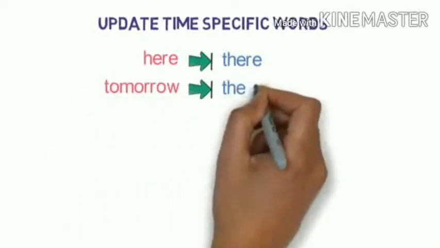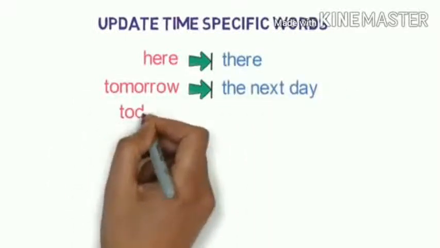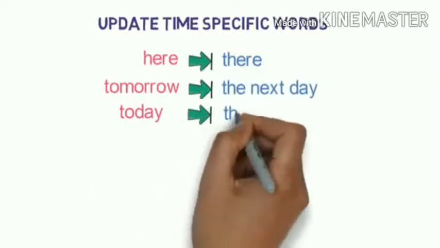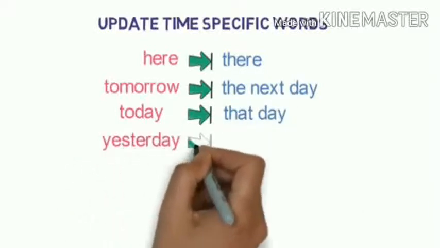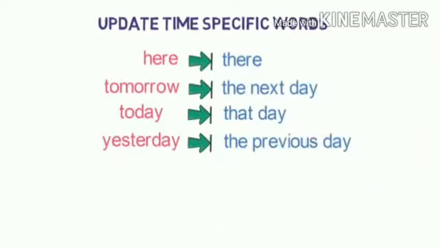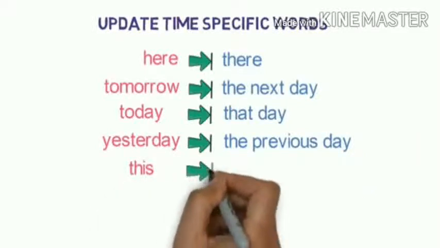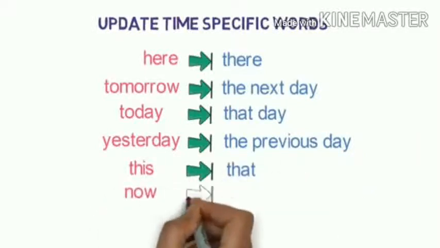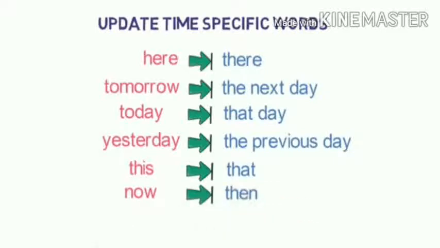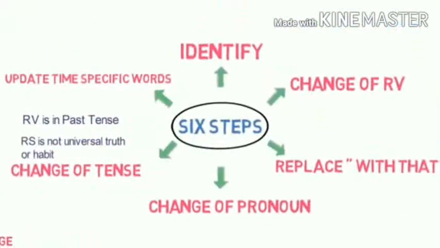What are the time specific words? Here in the direct speech, here changes to there. In the indirect speech, tomorrow changes to the next day, today changes to that day, yesterday changes to the previous day, this changes to that, now changes to then, tonight changes to that night. So these red color ones are in the direct speech, blue color ones are in indirect speech.